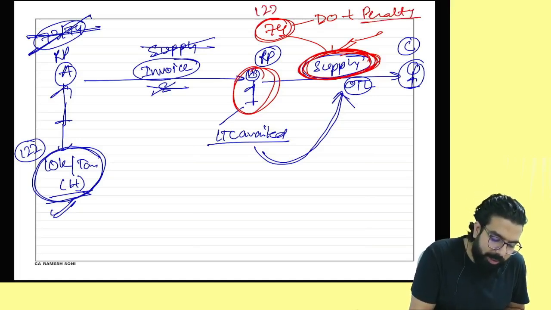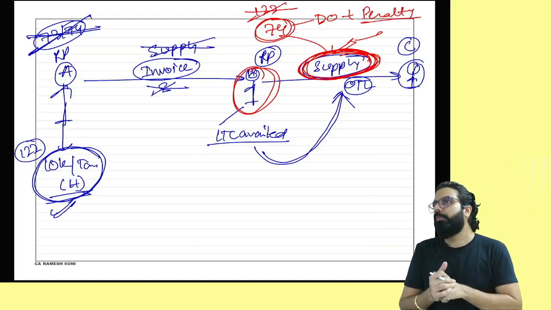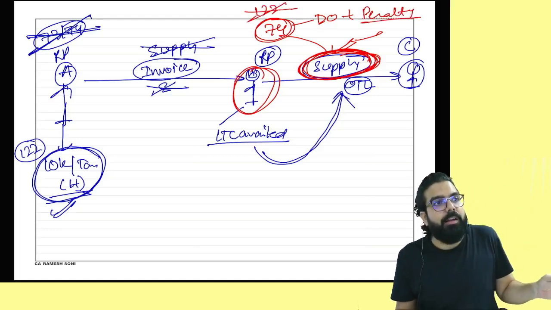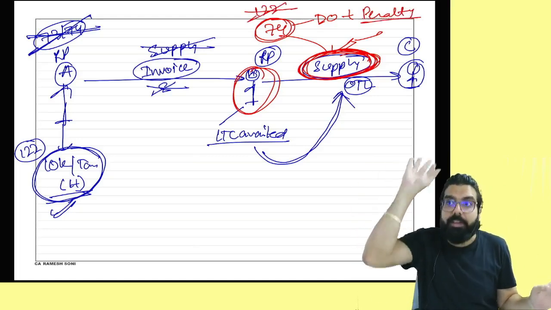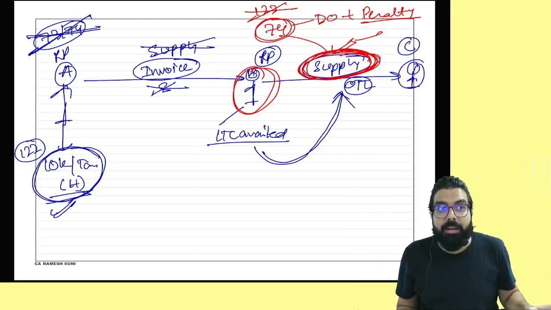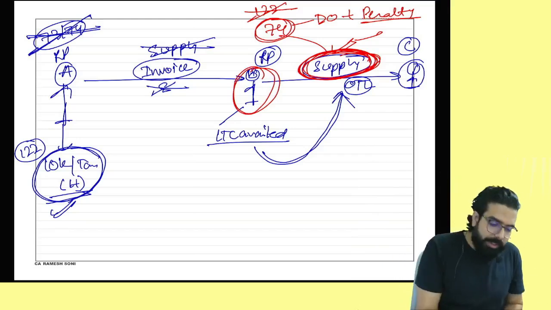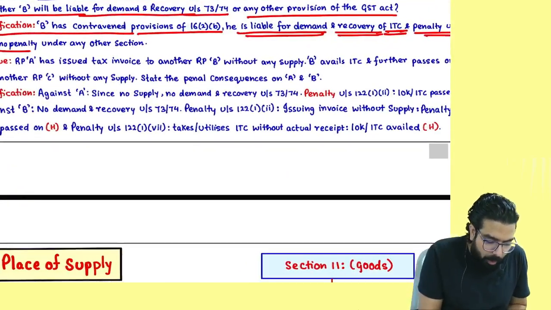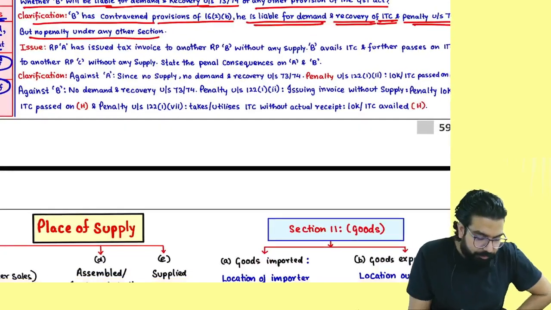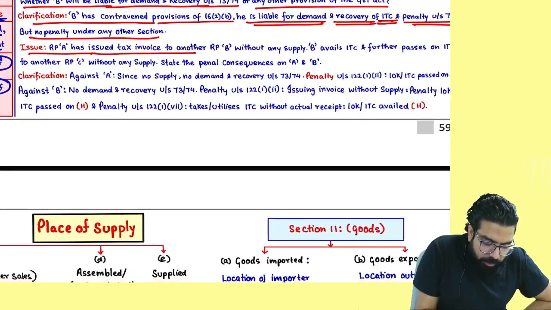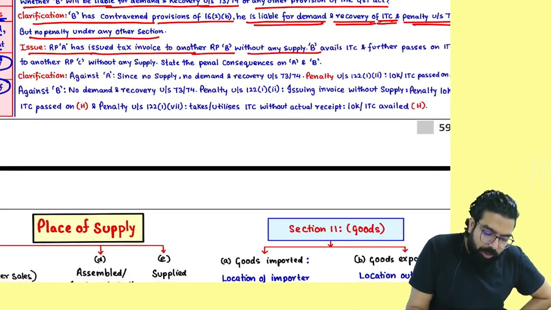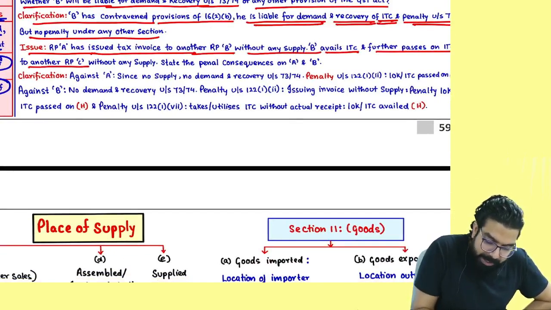So section number 122 will not come. If there is a supply, then always section number 73 and 74. If there is no supply, then always remember you will be penalized under section number 122. The next one over here, it says no penalty under any other section. A has issued a tax invoice to another person B without supply and avails the ITC and further passes on the ITC. B avails the ITC and further passes on the ITC to another person without any supply.